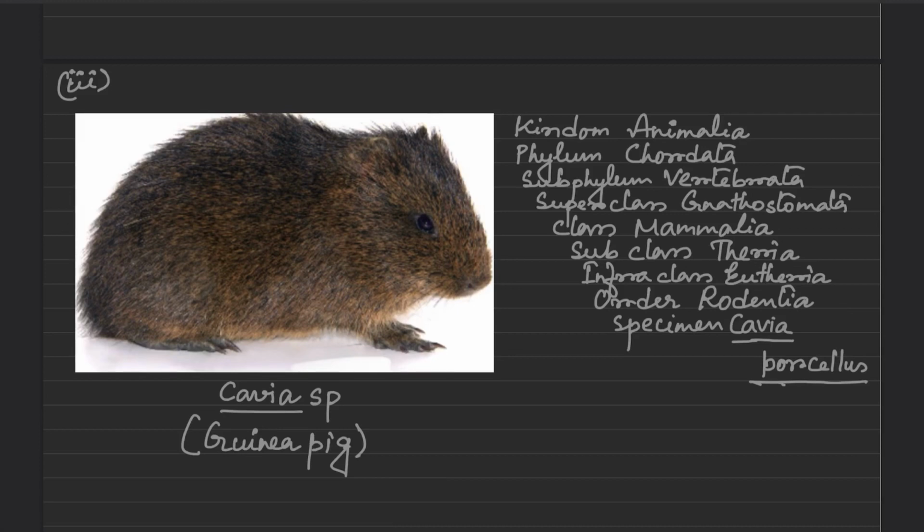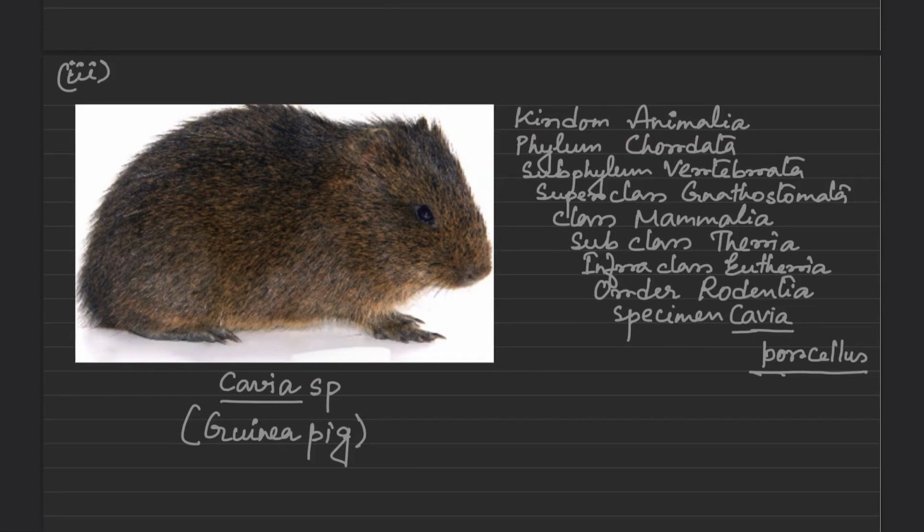The identifying characteristics of phylum Chordata are more specific: presence of a hollow dorsal tubular nerve cord, notochord, pharyngeal gill slits and post-anal tail at some stage in the ontogeny.